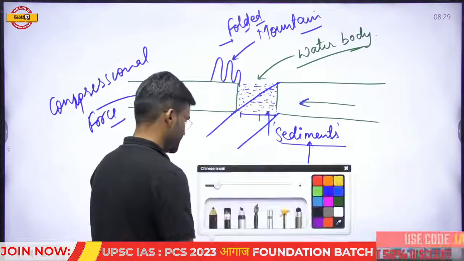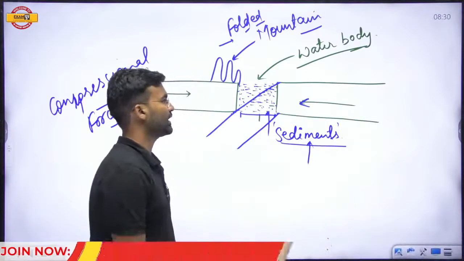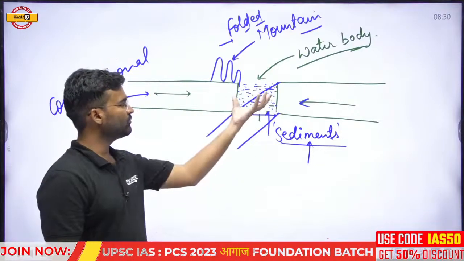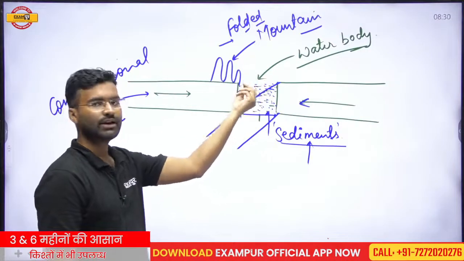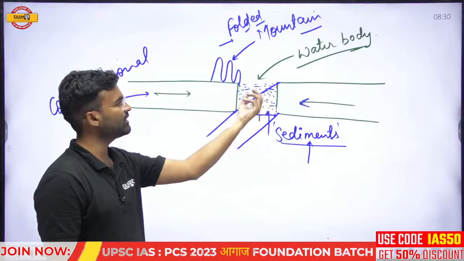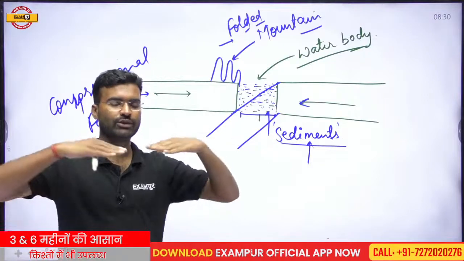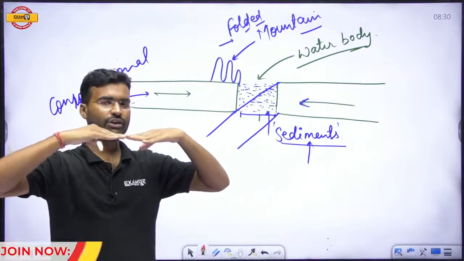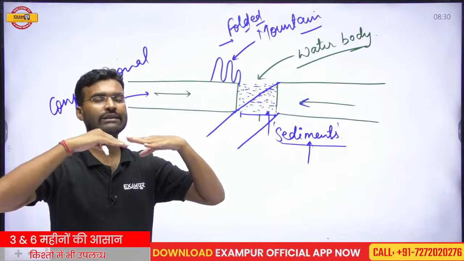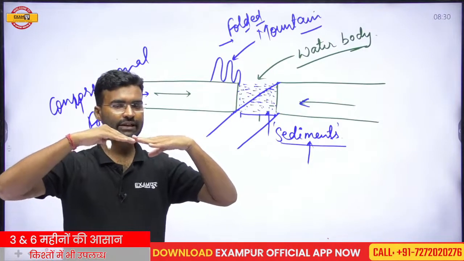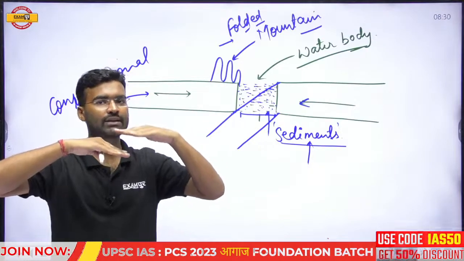Now, when the two plates collide with each other, when they move closer toward each other, the area will decrease. If the area decreases, then this debris or sediment will start to fold. But after the collision of the two plates, what will happen? The plate which has the greater density starts to subduct beneath the plate which has the lower density.